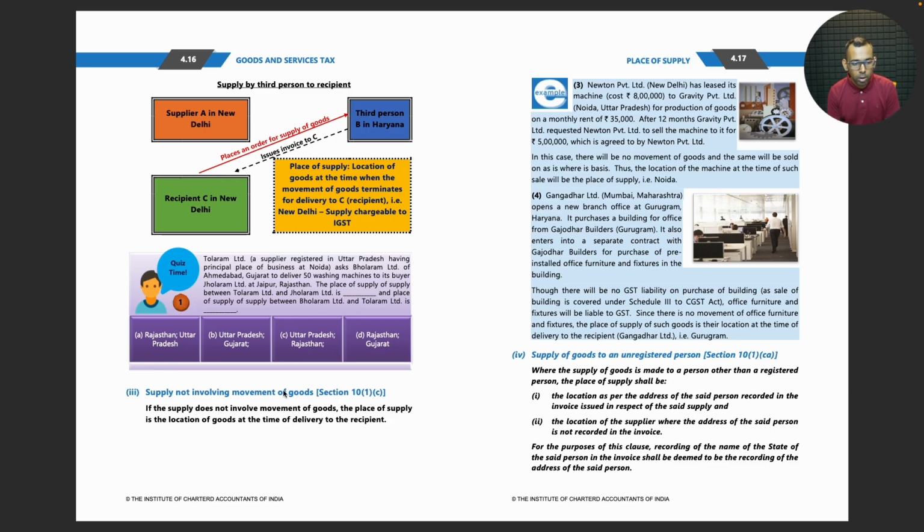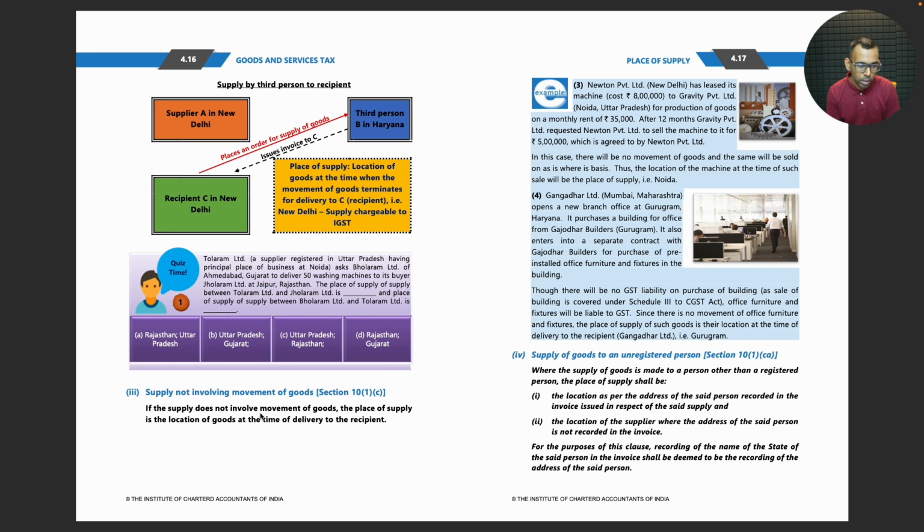Okay, supply not involving movement of goods. Section 10 subsection 1 clause C. So we have read till here till yesterday. From now we will be reading our fresh quota of pages. Supply not involving movement of goods, Section 10 subsection 1 clause C.